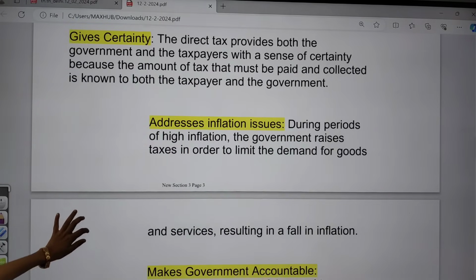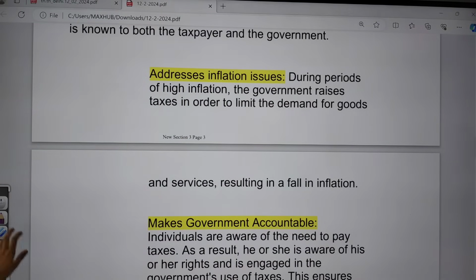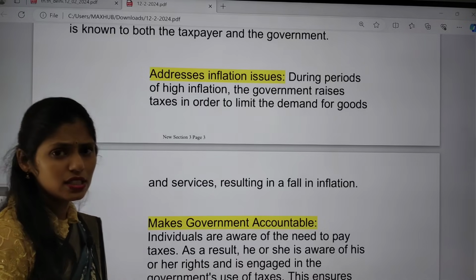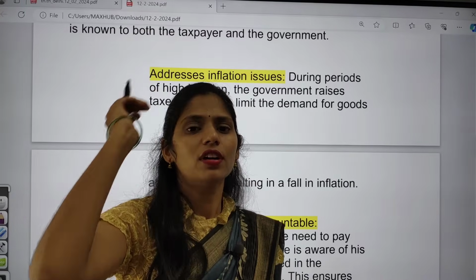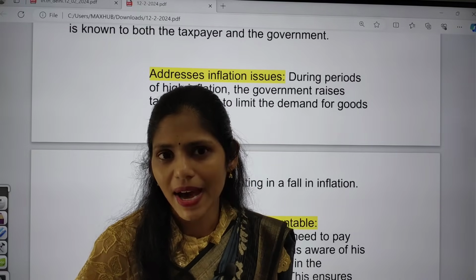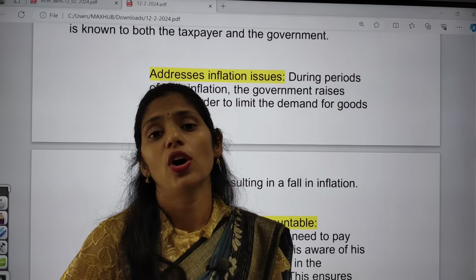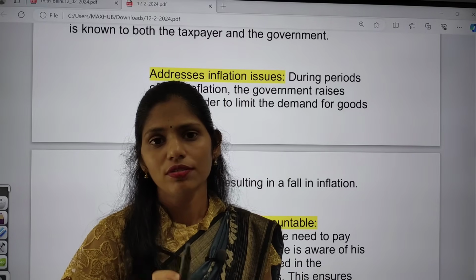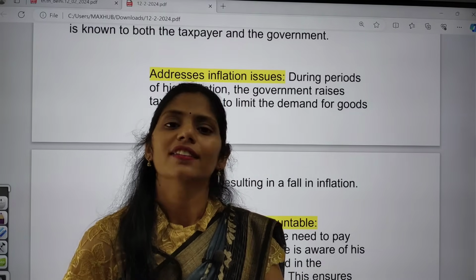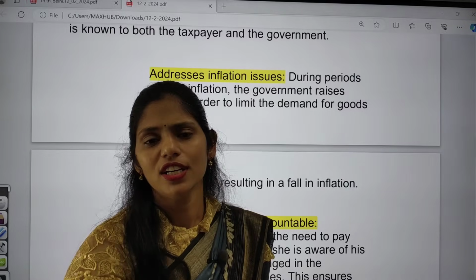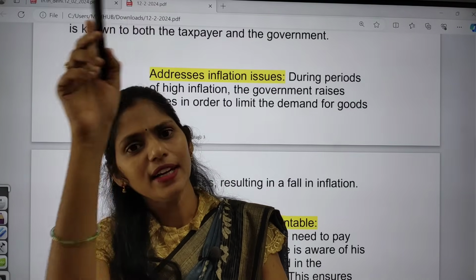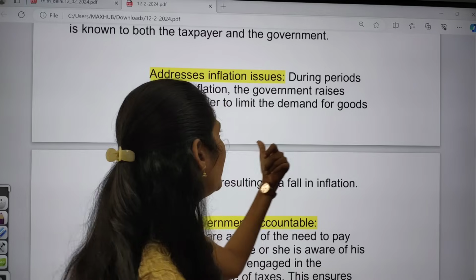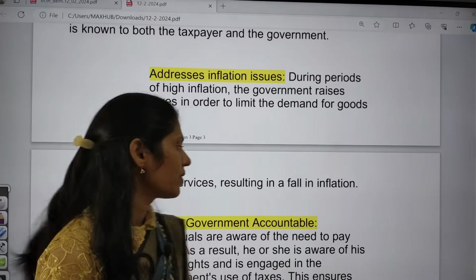And it is also very helpful to address the inflation problem. So what is inflation? Inflation is nothing but the rise in prices of goods and services in the market; that condition is called inflation. Because of inflation, that will lead to poverty, unemployment, hunger, and malnutrition. Yes, all these problems again need to be addressed by the government. So that is the one thing that's said here.